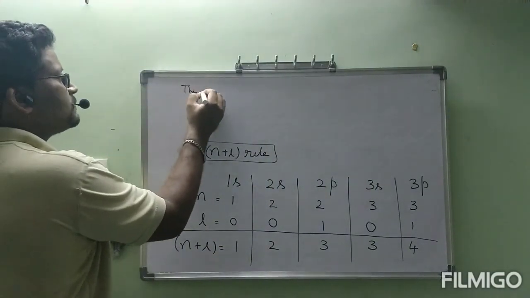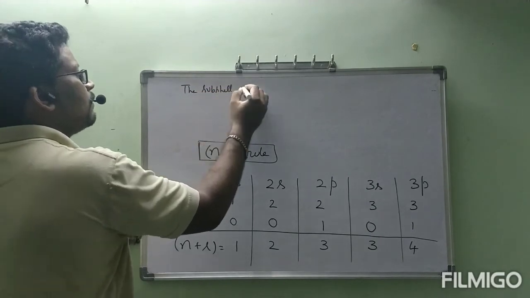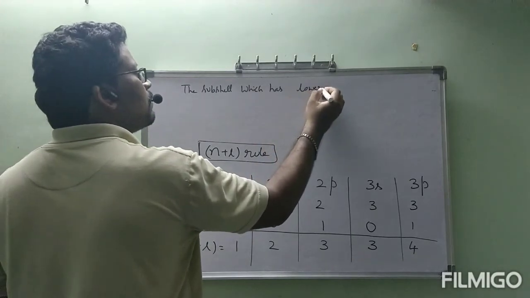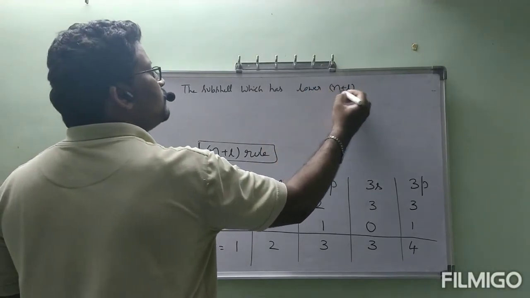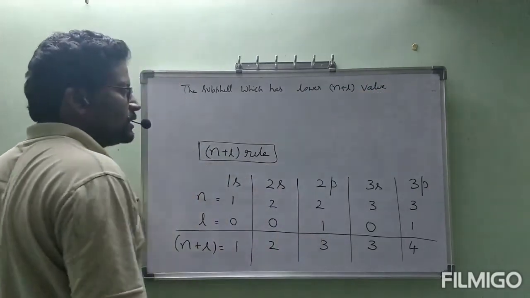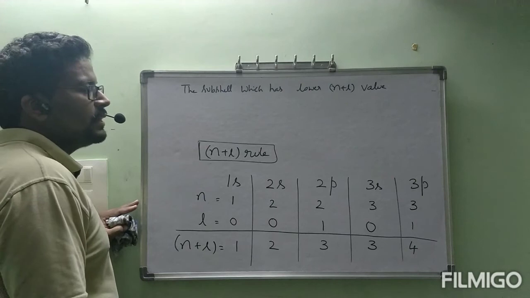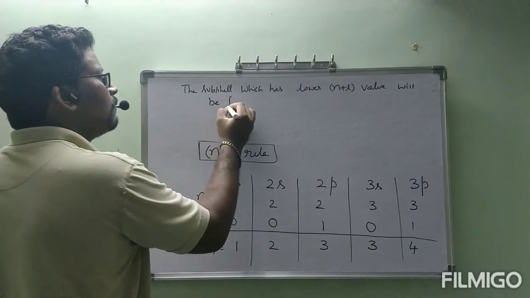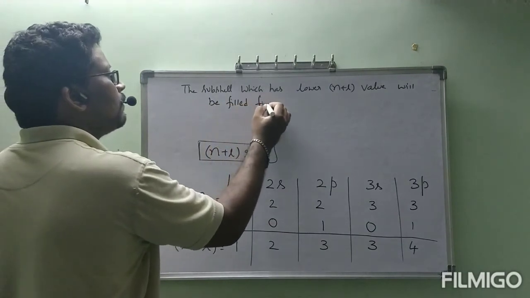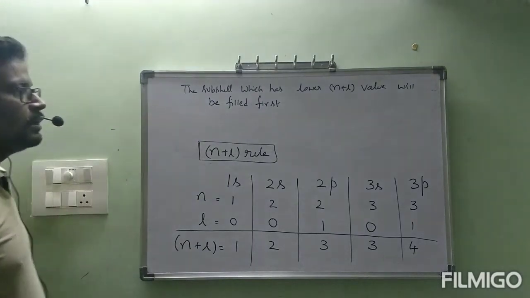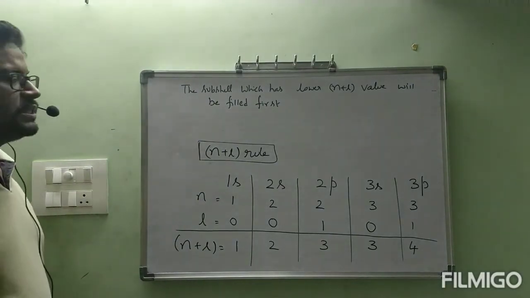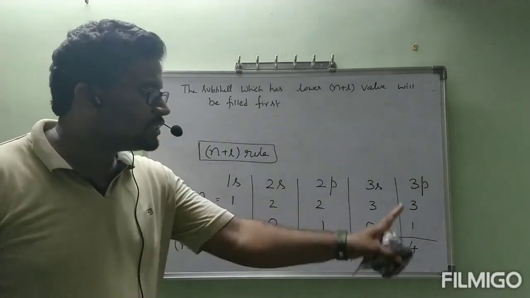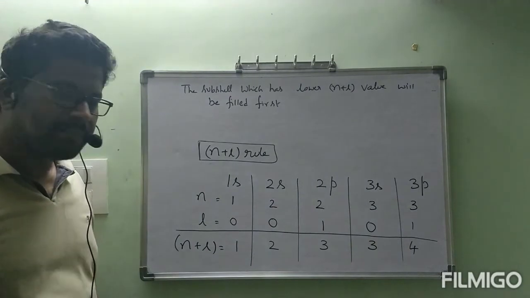See, the subshell which has the lower n plus L value will be filled first. Read the sentence carefully. The subshell which has the lower n plus L value will be filled first. Out of all these subshells, which one has the lower n plus L value?